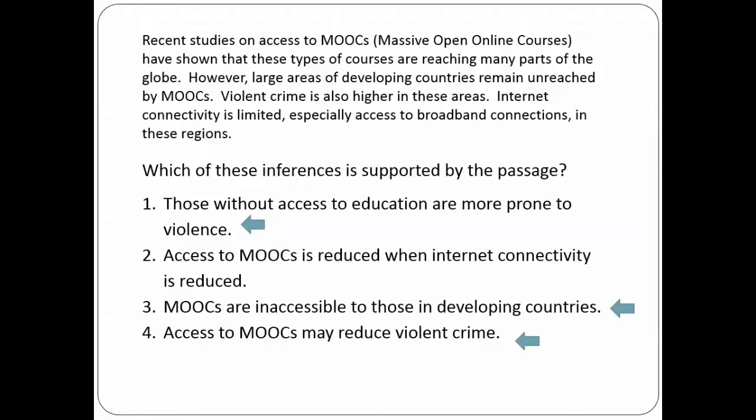Sentence 4, like sentence 1, makes a connection that is unsupported by the passage. Sentence 2 is supported by both the passage and by our common sense. Because these courses are online, those without internet cannot participate in them.